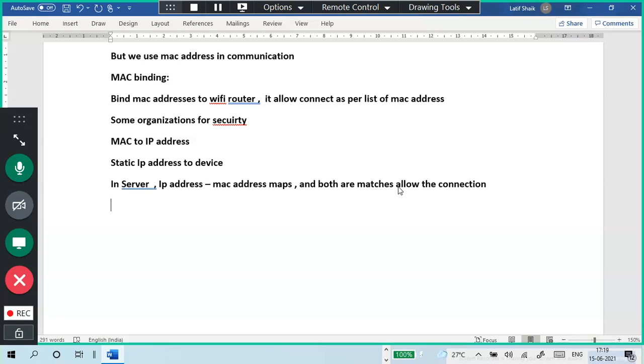Otherwise, no communication. This is what we call ARP, Address Resolution Protocol.